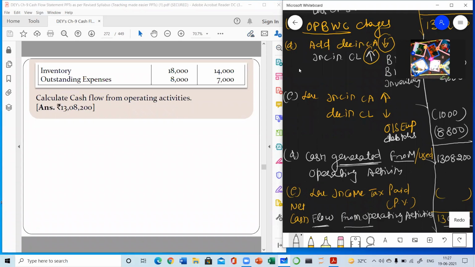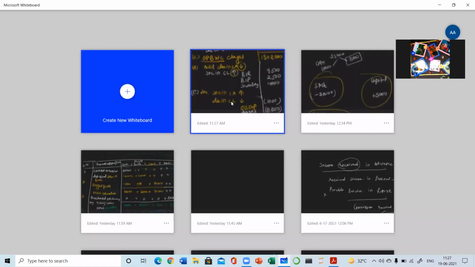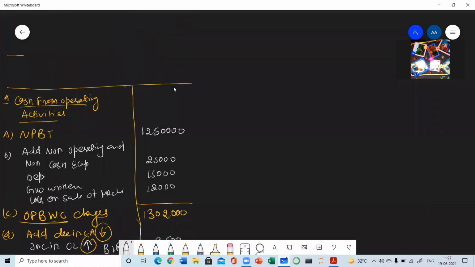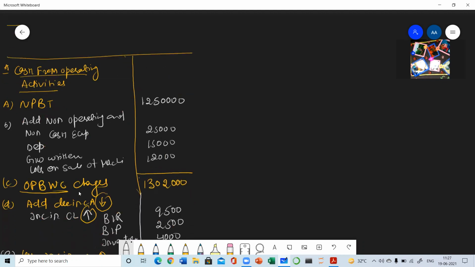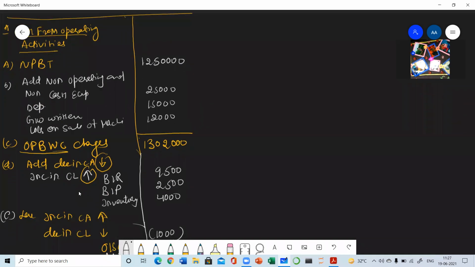Many questions you will be finding about this topic. So in this we have started with step 1, that was the net profit before tax, which was already given. Then add all the non-operating items. So here only 3 were given. More than 3 may be there, or only 1 may be there. Depreciation, goodwill. So whatever the information is given as per the format, you are going to treat that information only. And the things which are not given but you have learned, you have to skip that.